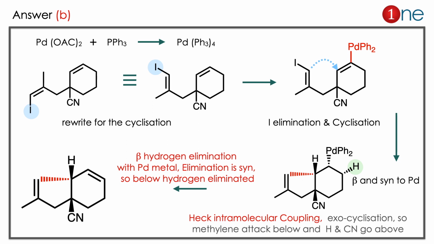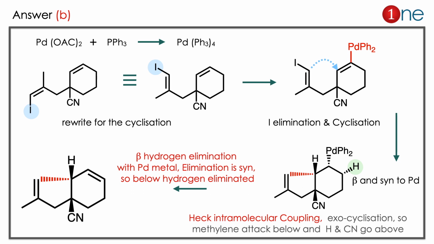So palladium attacks the double bond and forms the ligand kind of architecture. Then iodine and palladium couple together to form a new C-C bond. So iodine is eliminated, cyclization occurs. This cyclization is very much important. It's particularly for intramolecular coupling. The cyclization is exocyclization, so it goes below the plane. It's specifically for Heck intramolecular coupling.